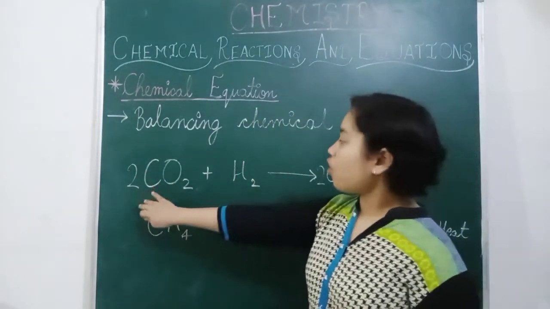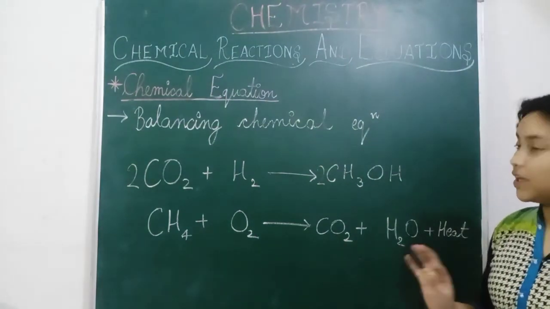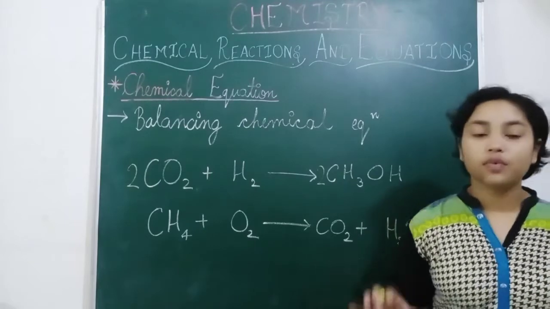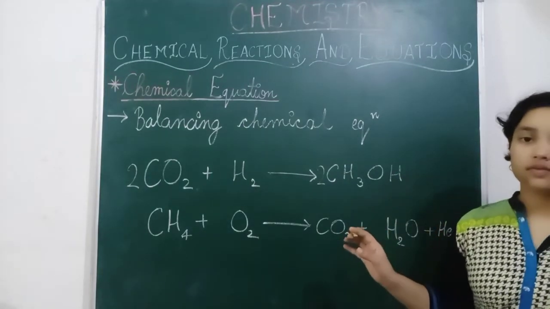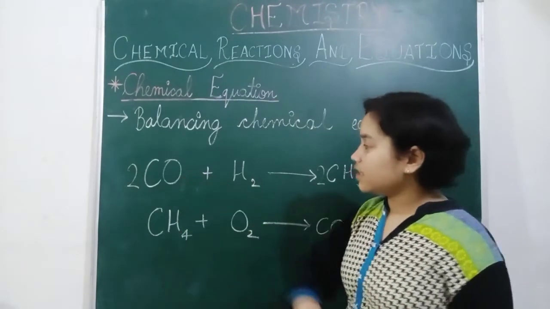Okay. Now oxygen became 4. So this is a typical equation. I think this is the wrong one. This is only CO here.